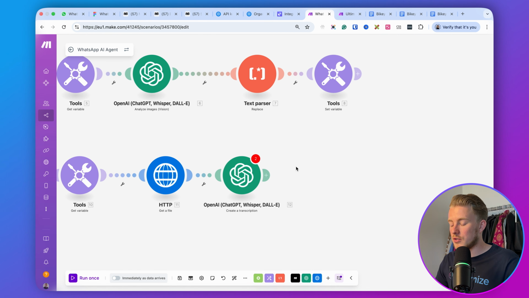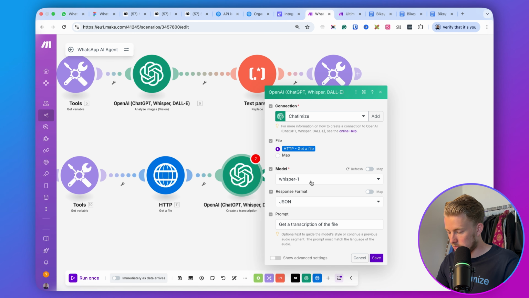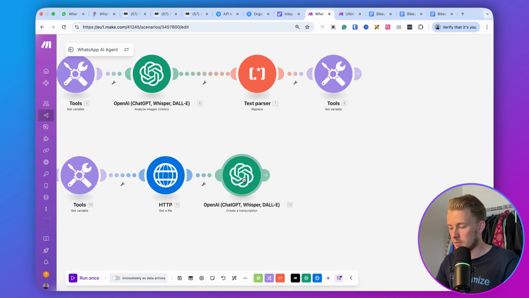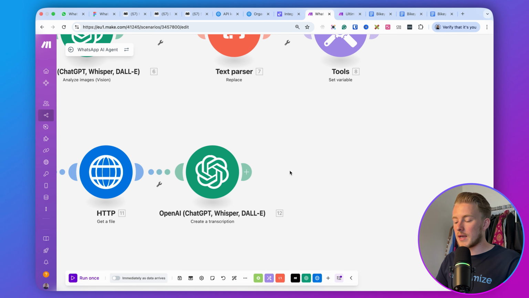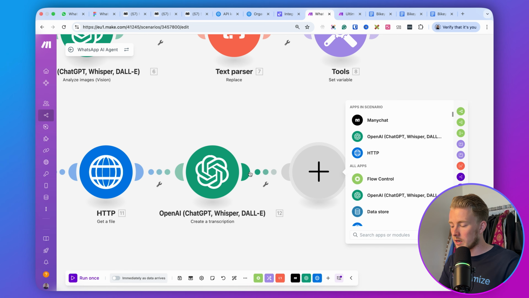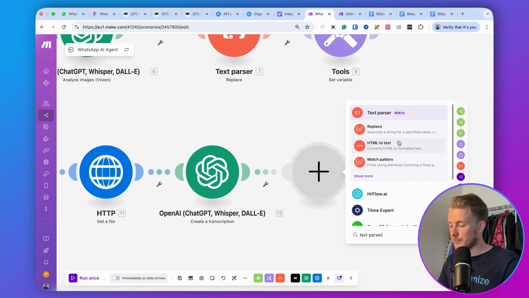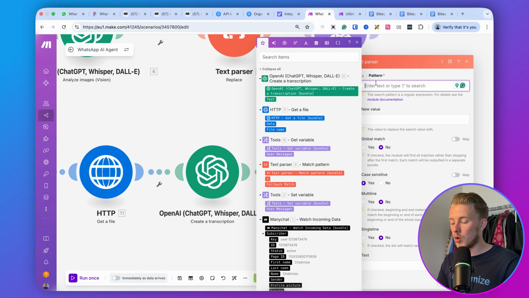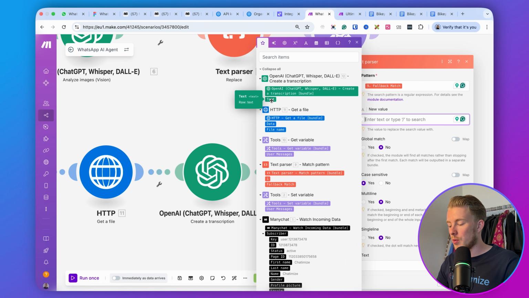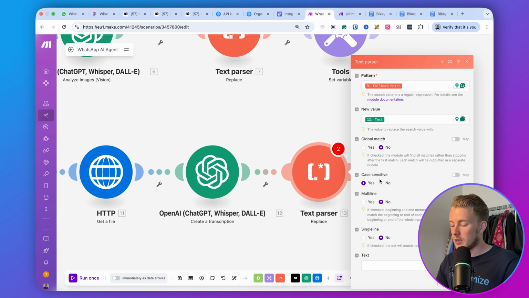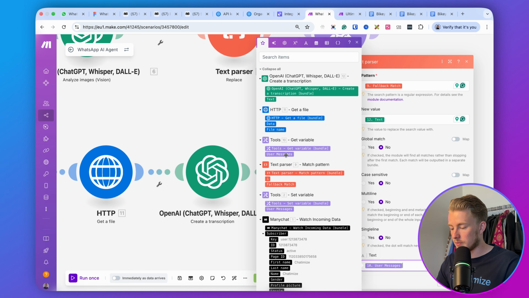And then again, it says here a problem. I'm not sure why. Save again, problem disappeared. Okay, so then the next step is to add again a text parser. So the text parser will replace the voice memo URL with the actual transcription of the voice memo. So here we will use again a text parser, go with replace. And then the pattern will be the fallback match. So the fallback match contains the voice memo URL. And then the new value is basically the text that we get from OpenAI. Then the global match will be no, it will be case insensitive. And the text will be user messages, right?